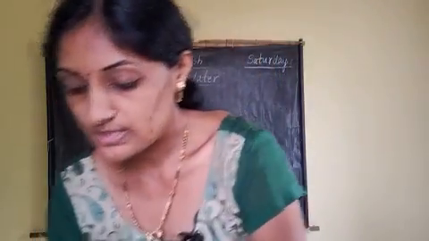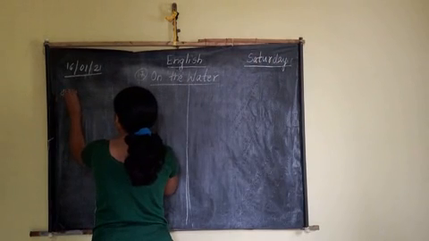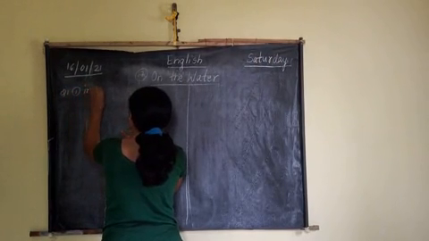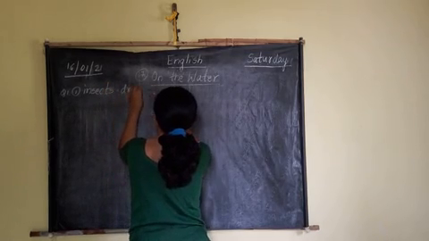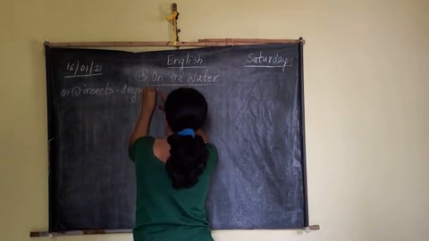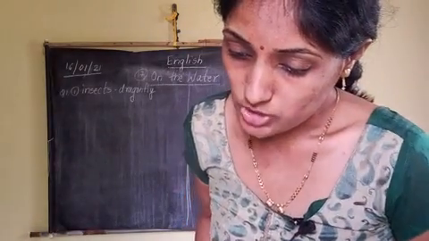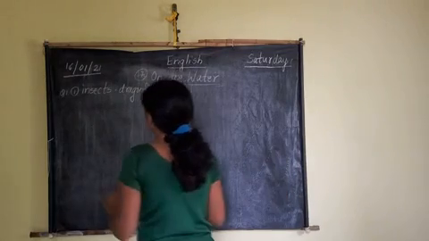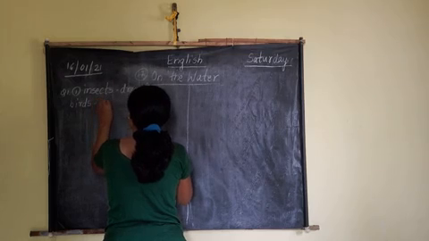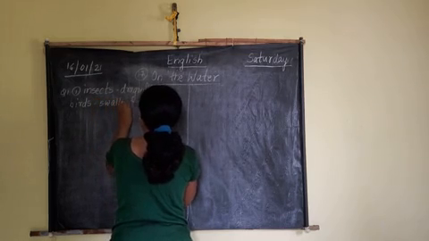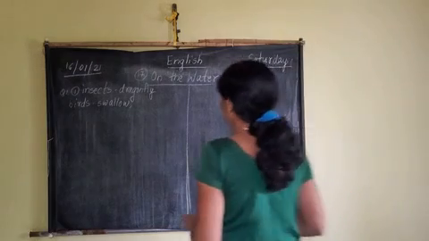Okay. So, insects. In insects, what will come? Dragonfly. After that, the second one asked is birds. In birds, swallow and kingfisher.